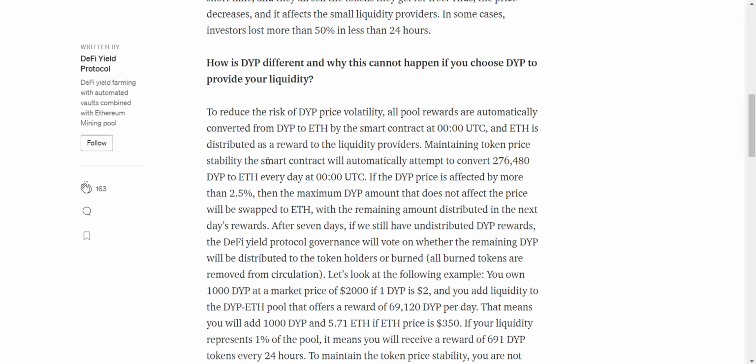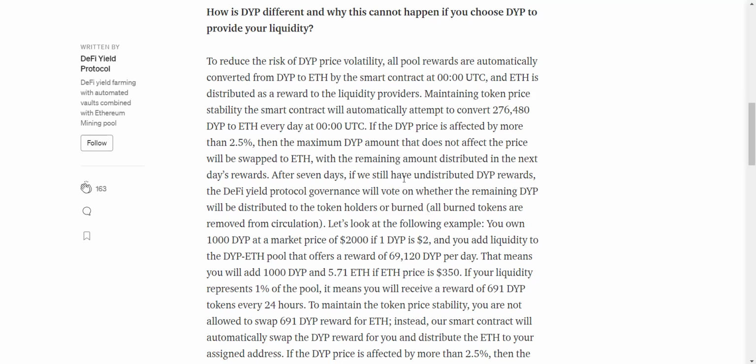To maintain token price stability, the smart contract will automatically attempt to convert 276,480 DYP to ETH every day at 00 UTC. If the DYP price is affected by more than 2.5%, then the maximum DYP amount that does not affect the price will be swapped to ETH, with the remaining amount distributed in the next day's reward.